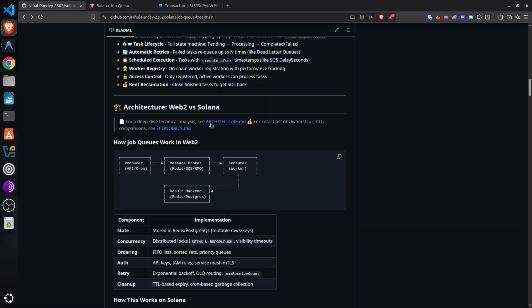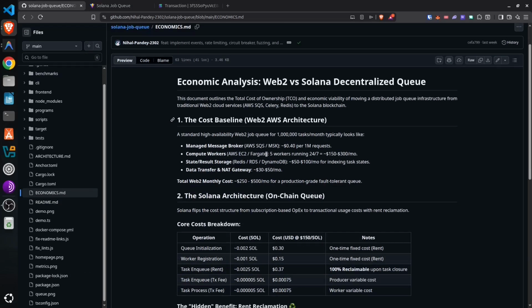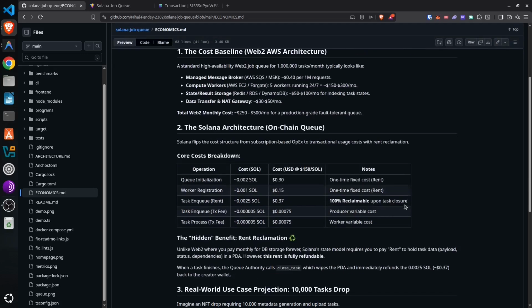Now, let me show you something else. The economics are the real story. We know that AWS SQS plus workers plus Redis is $250 to $500 a month just for infra. On Solana, processing 10,000 tasks only costs $30, and the rent deposit is fully refunded when tasks close. You literally get your money back.